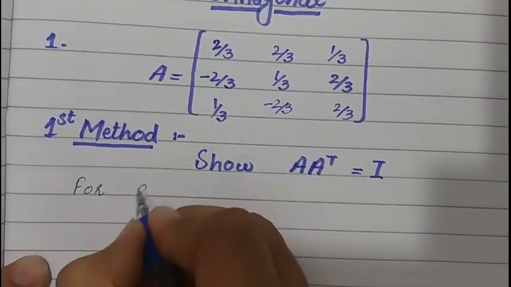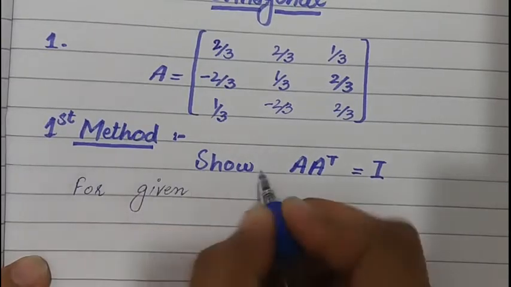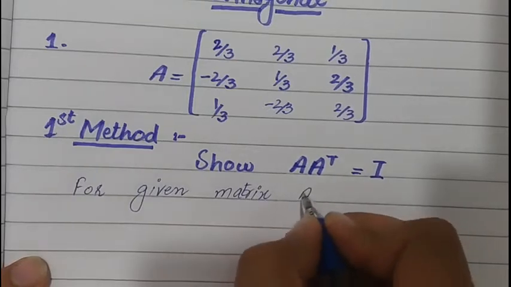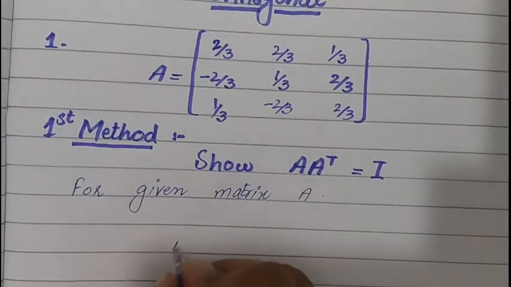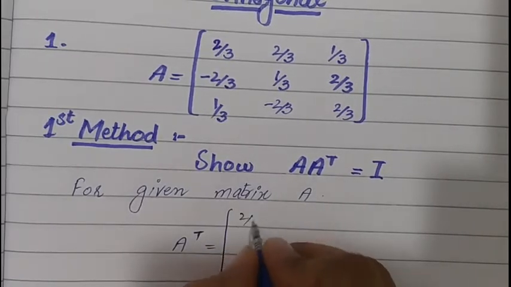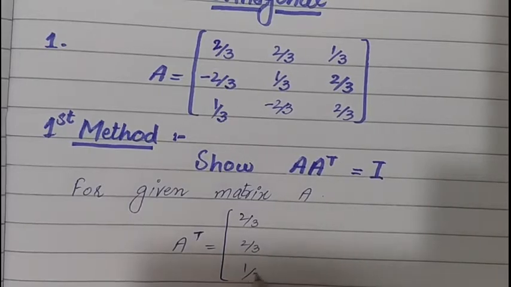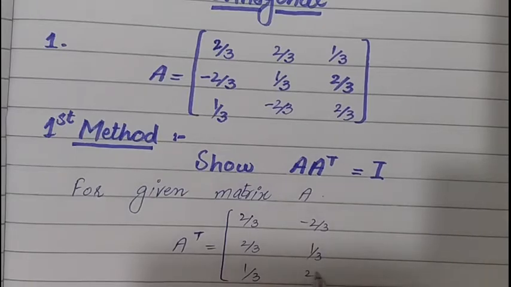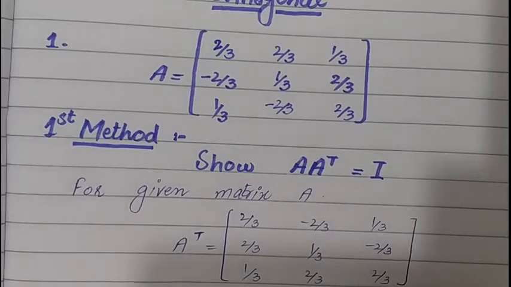For the given matrix, A transpose is equal to the interchanging of rows and columns. So we will get 2 by 3, 2 by 3, 1 by 3, minus 2 by 3, 1 by 3, 2 by 3, 1 by 3, minus 2 by 3, and 2 by 3. This is the transpose matrix of the given matrix.